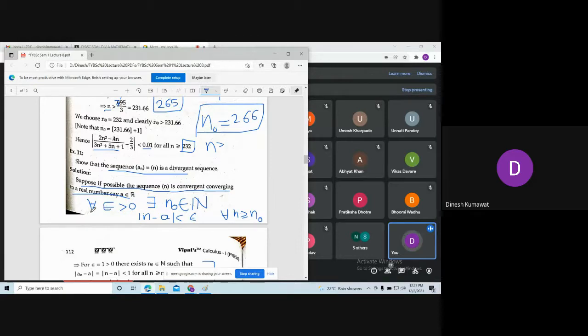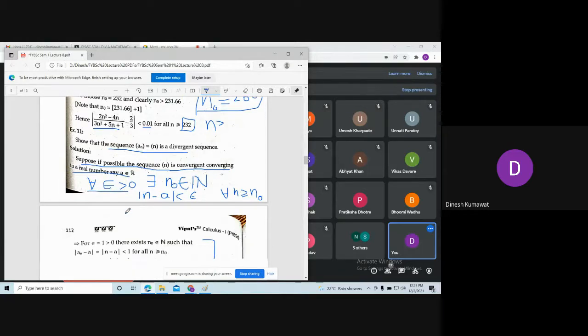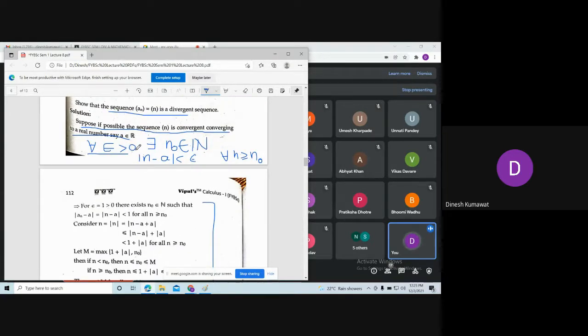So if it is true for every epsilon, in particular, let me pick this epsilon to be 1. Because this definition is true for every epsilon bigger than 0, and here 1 is also bigger than 0, which means this definition is true for this epsilon also. So there exists n naught belonging to N such that mod of a_n minus a, which is n minus a, is strictly less than 1, because here we are picking the value of epsilon to be 1. And this is true for all n bigger than or equal to n naught.